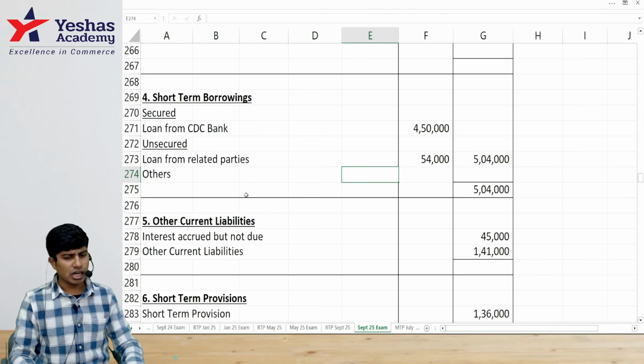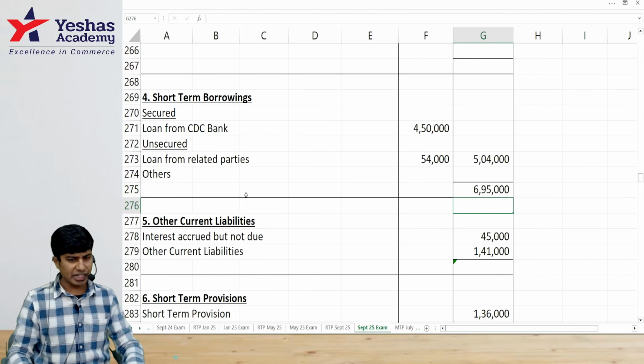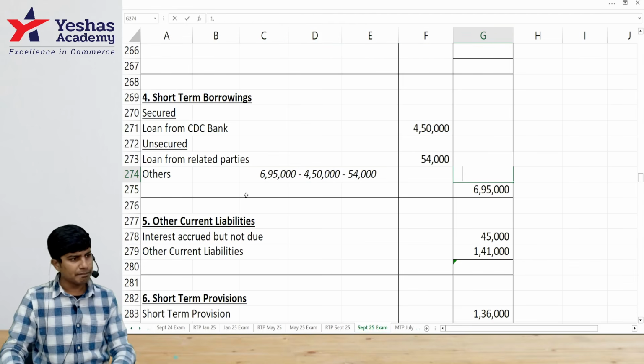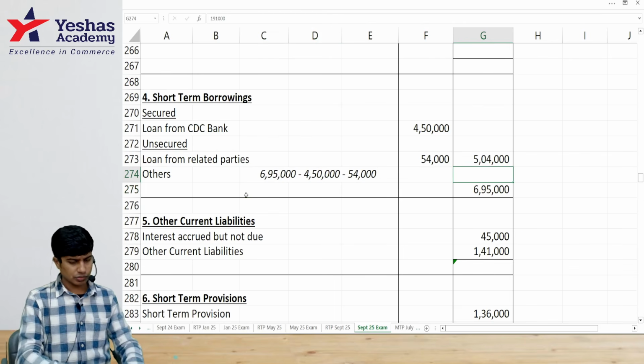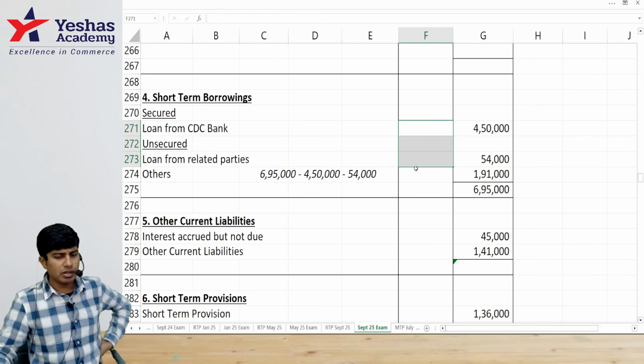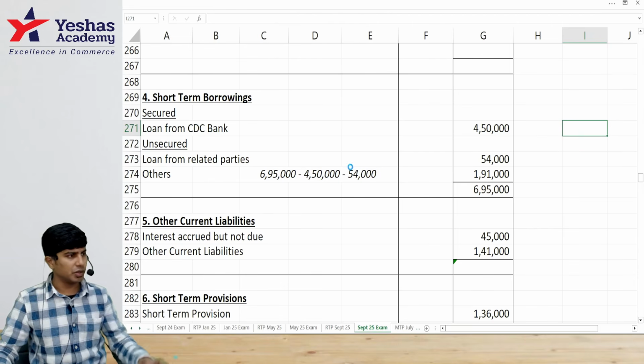We can find it. Total was 6 lakh 95,000. Am I right? So I will write here 6 lakh 95,000 minus 5 lakh 4,000, or I'll write 4 lakh 50,000 minus 54,000. How much do we get? 1 lakh 91. Does this help? 6 lakh 95 should go to balance sheet now.